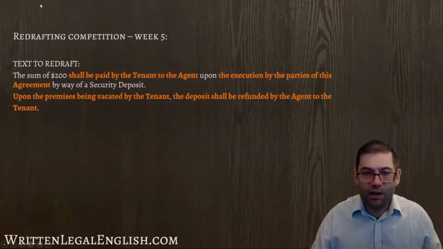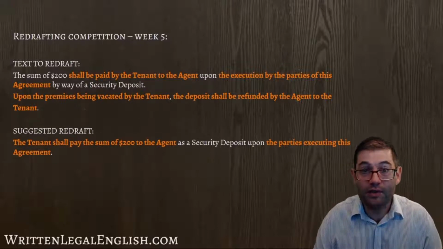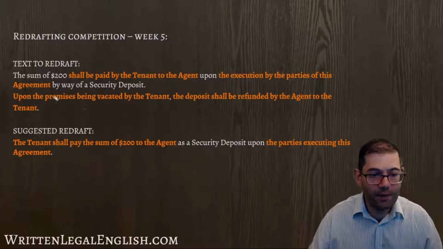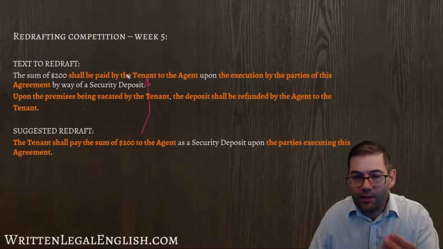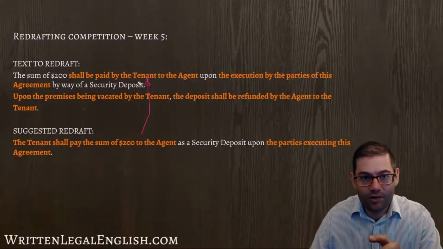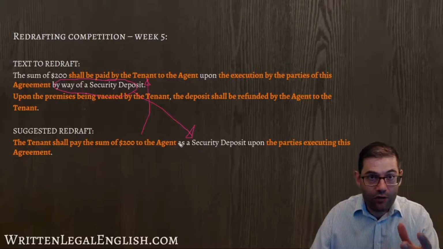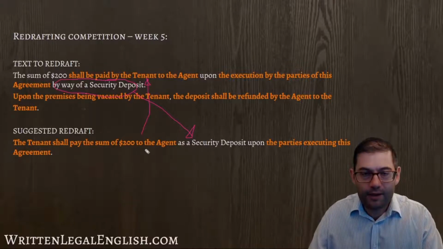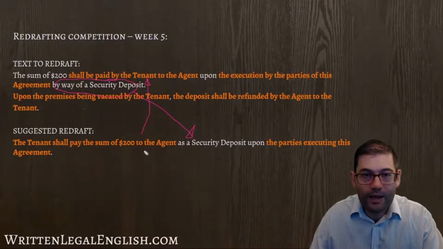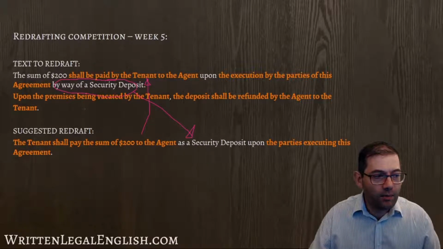The first sentence I would redraft like this. The tenant shall pay the sum of $200 to the agent. This redrafts, I'm going to get my pen tool out, this passive here. And what I've done here, this is why I was talking about thinking about the sentence structure. This part, which was at the end of the original sentence, I've put after this first redraft into the active voice. Why? Because if I'm paying the sum of something, then I want to know what it's for. And for me, it made sense to put that information here. Let's pop that out of the way.